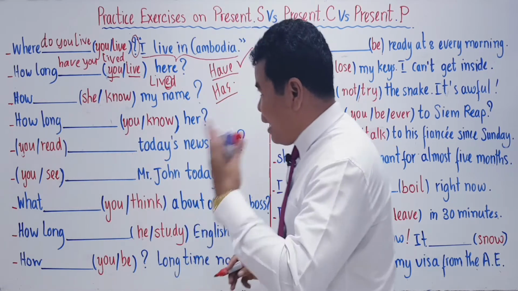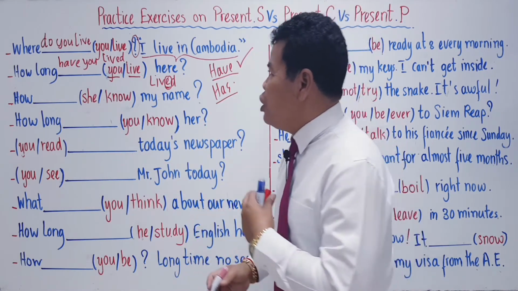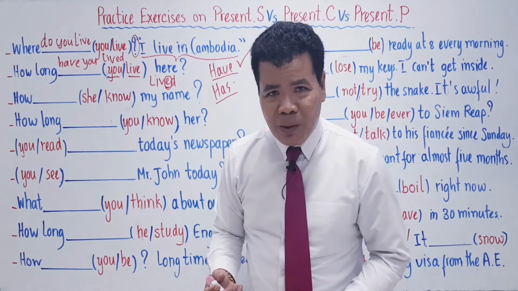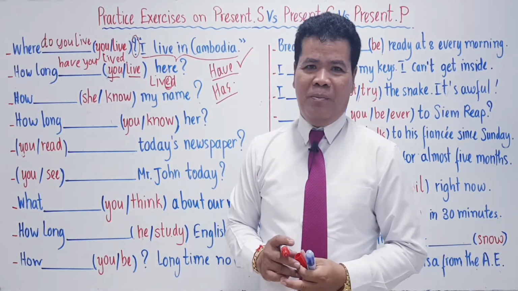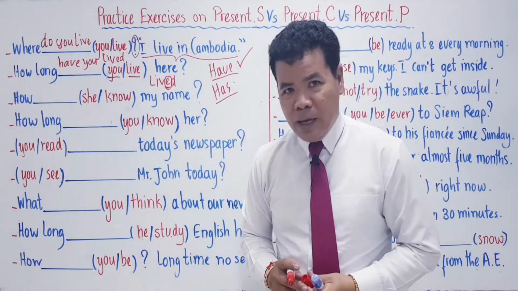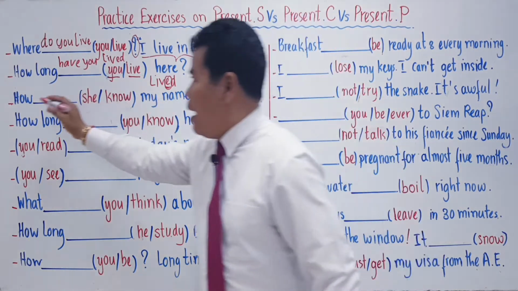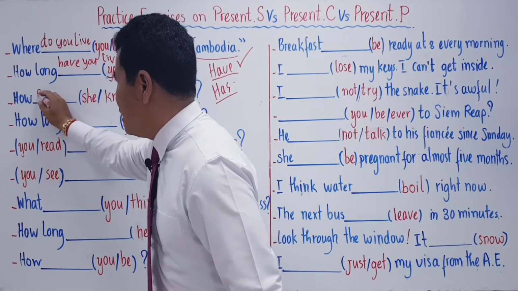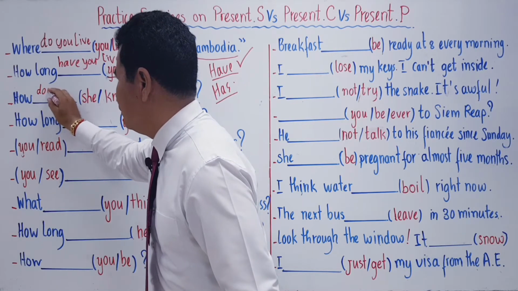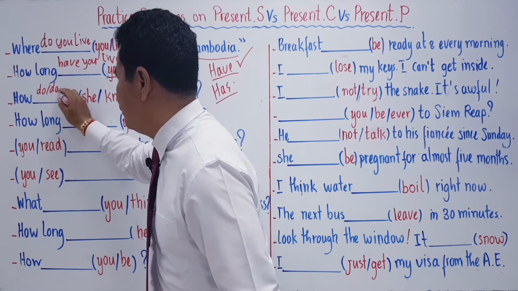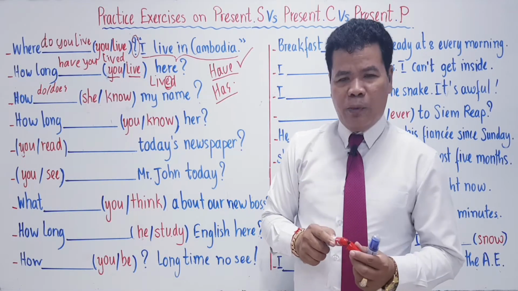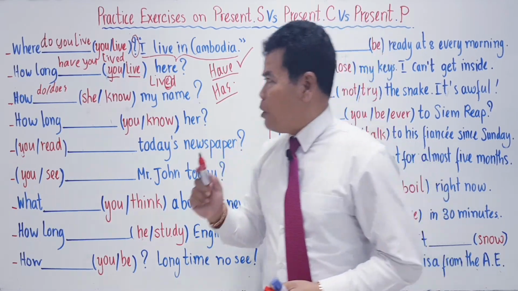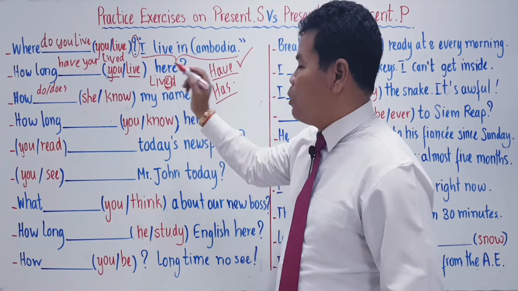How about how here? How is she knowing my name? We cannot say how is she knowing my name. Okay? So what do you say? You say how do or does. You choose the present simple. So when you choose the present simple, what is the question?